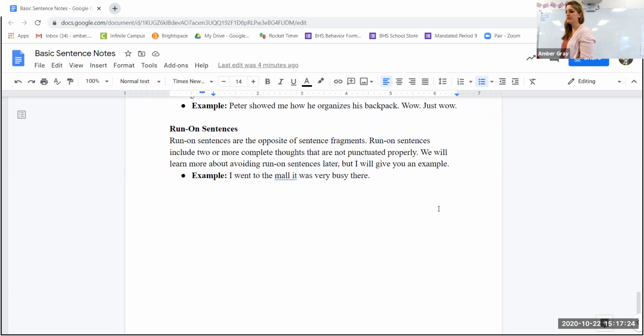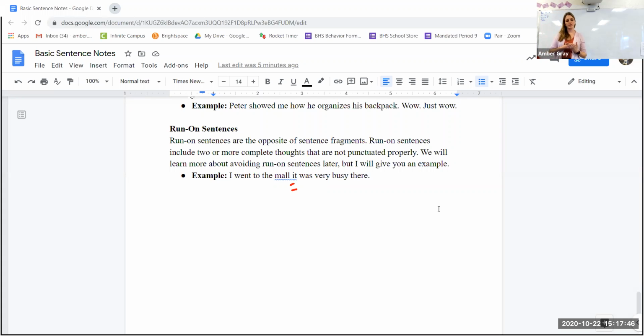And then run-on sentences are the opposite of sentence fragments. Run-on sentences include two or more complete thoughts that are not punctuated properly. An example is: I went to the mall, it was very busy there. What Google doesn't like about this is that I need a period and I need to capitalize and make that two sentences. I went to the mall, period. It was very busy there.